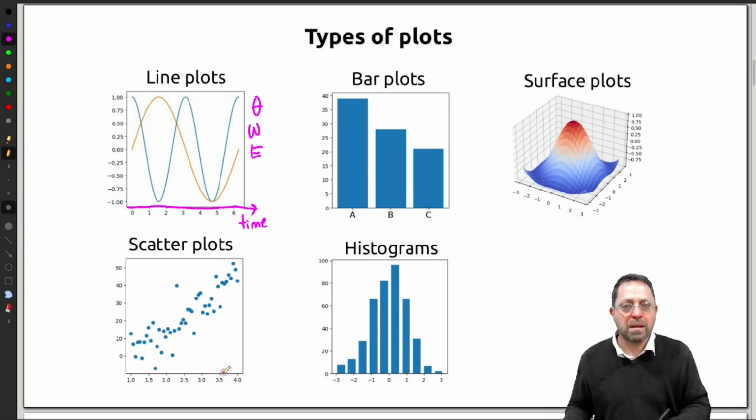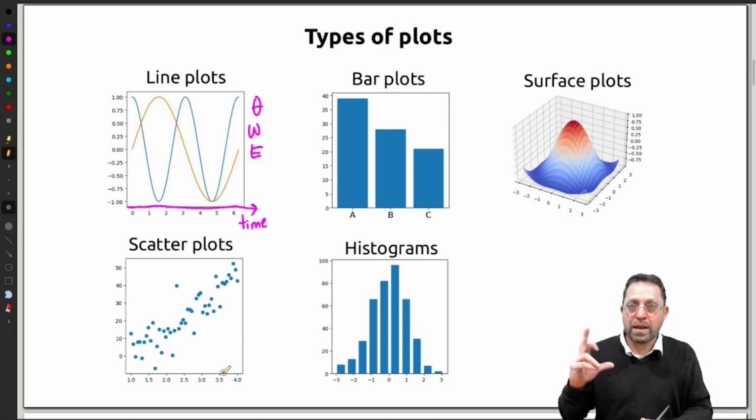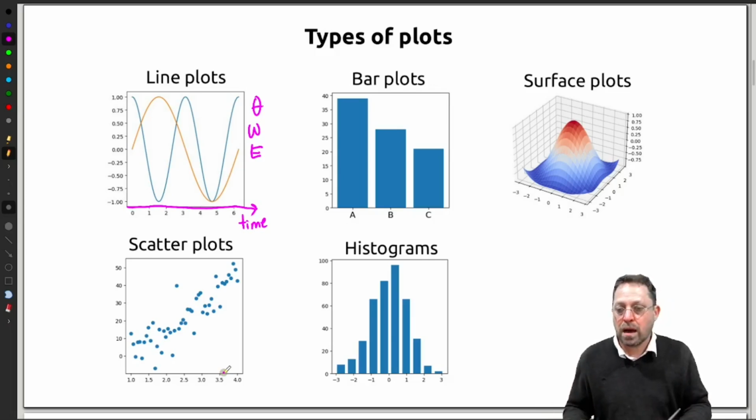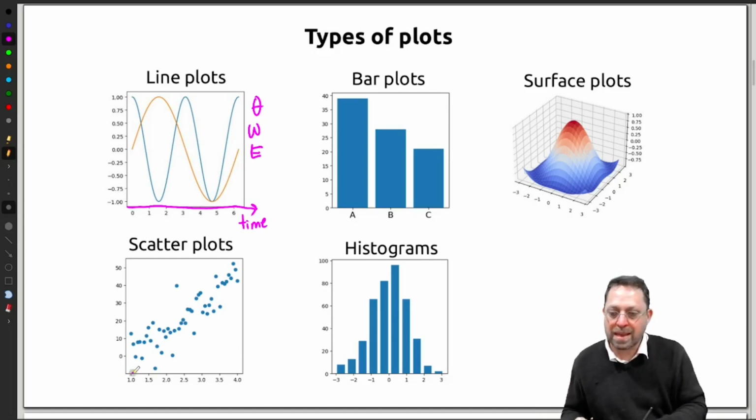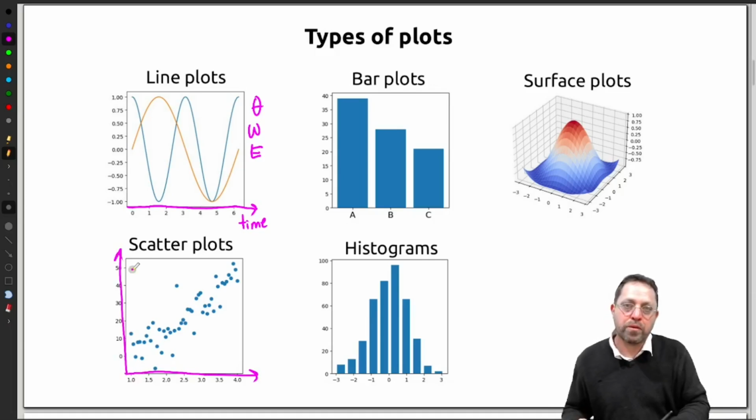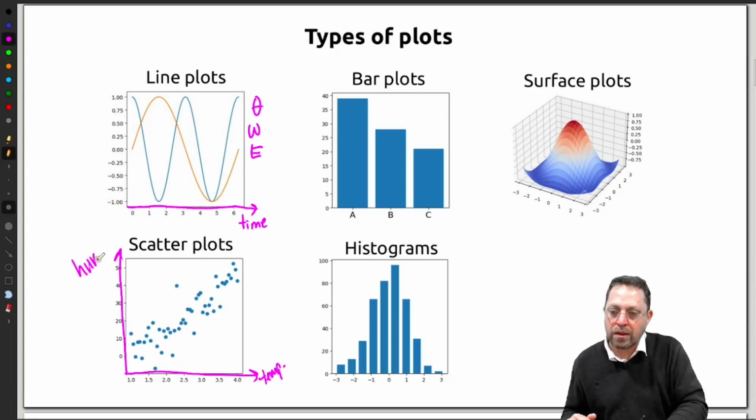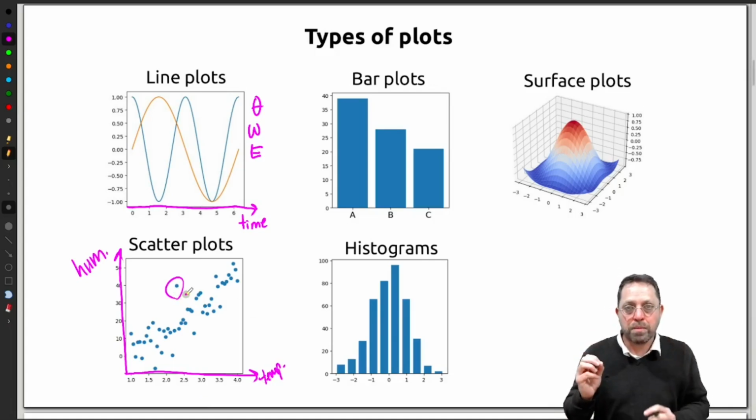Now, a scatter plot is somewhat different because we use a scatter plot when the two quantities are not strictly dependent. This is used a lot when we have noisy data. Let's say, for example, we have taken measurements of temperature and humidity in a room. So we could take those measurements and plot them. We put temperature on the x-axis and humidity on the y-axis, and then each point in the scatter plot would be a particular measurement of temperature and humidity.